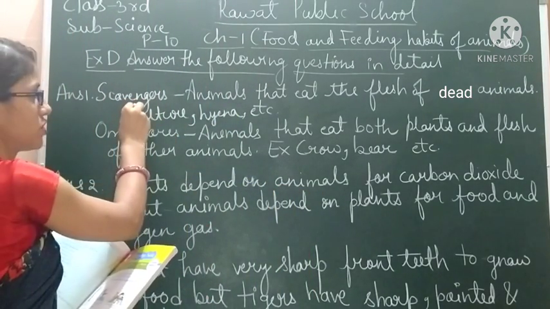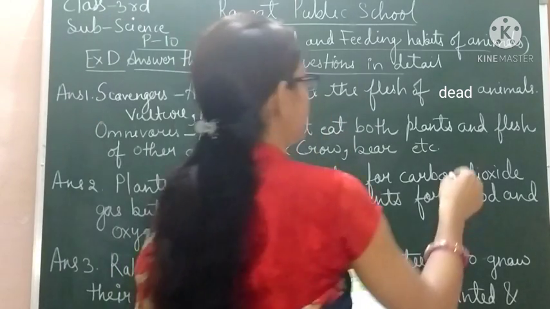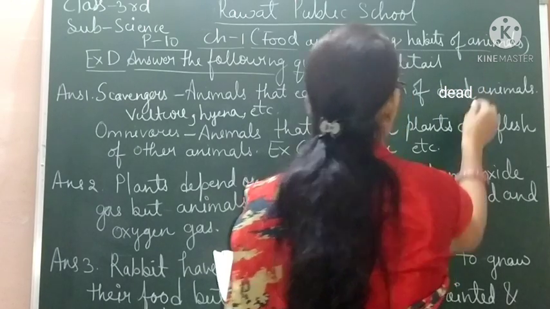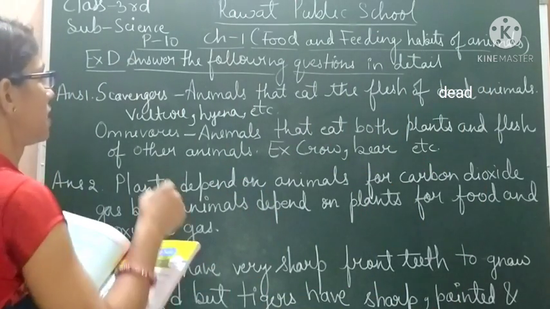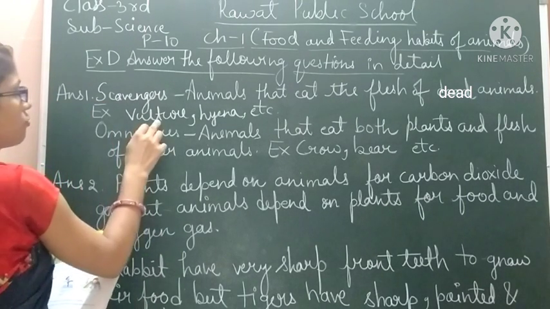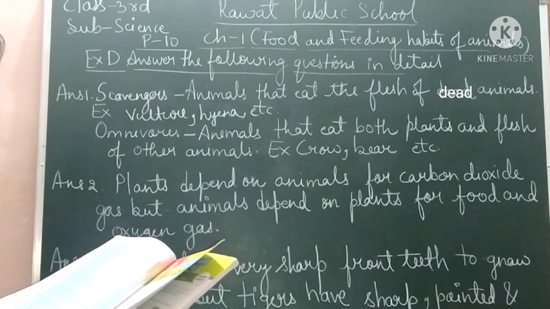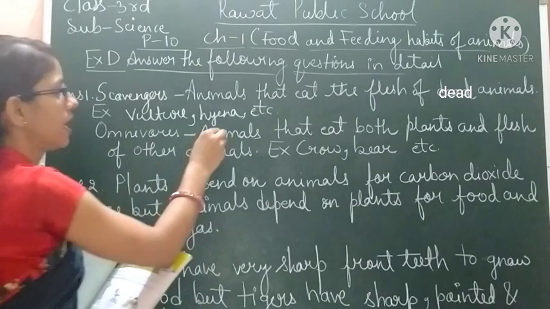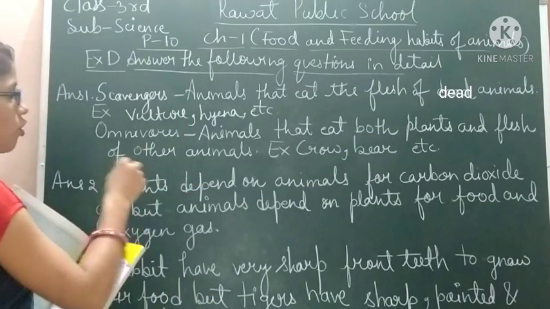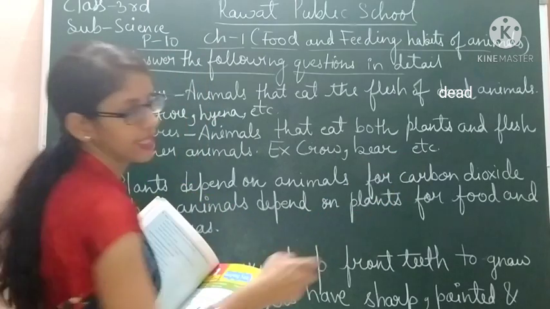First of all, scavengers: animals that eat the flesh of dead animals. Examples are vulture, hyena, etc. Next is omnivores. Omnivores: animals that eat both plants and flesh of other animals. And examples are crow, bear, etc.